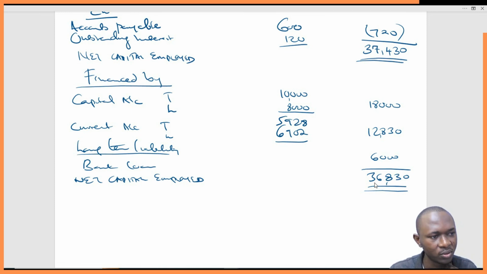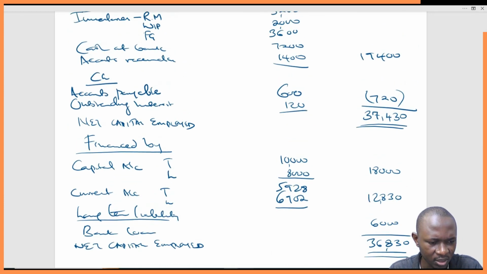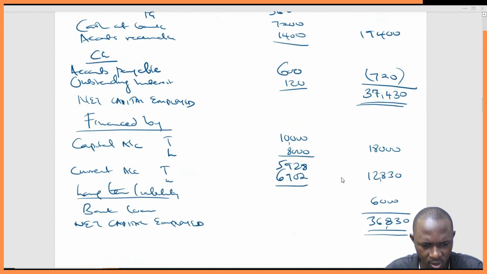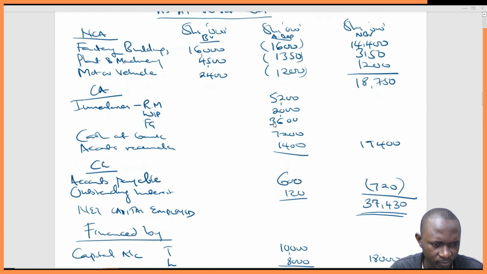Let's find out the 600. That's our difference. So it means we must have made some mistake somewhere. We can just redo the computations. This is 18,750, that's okay.